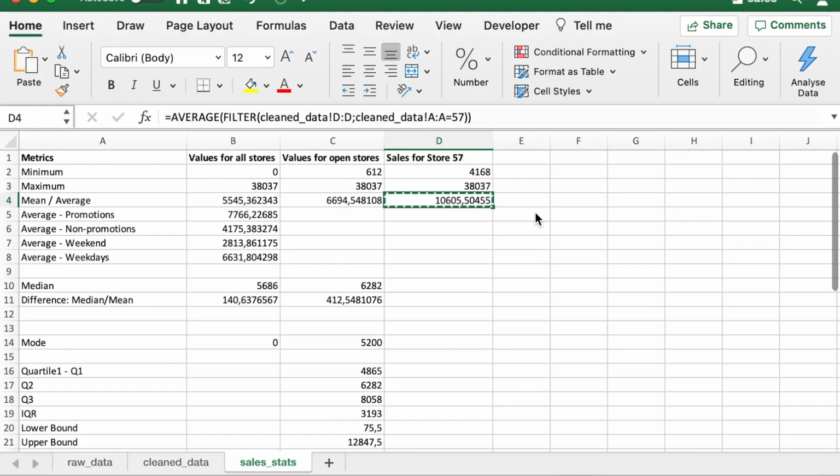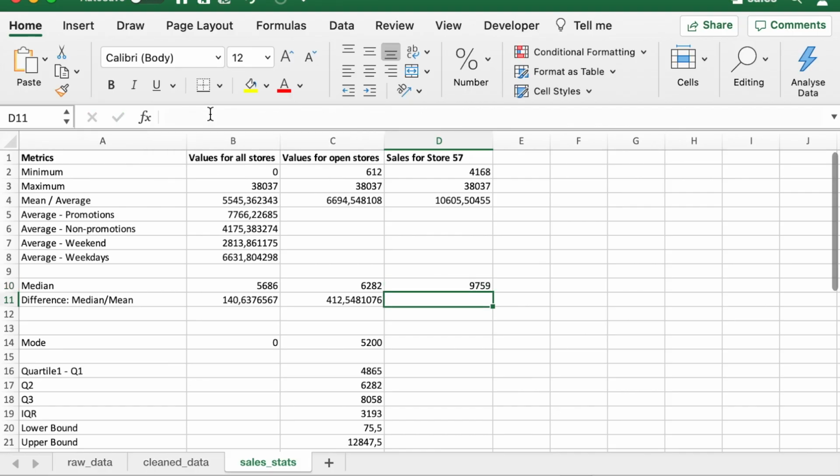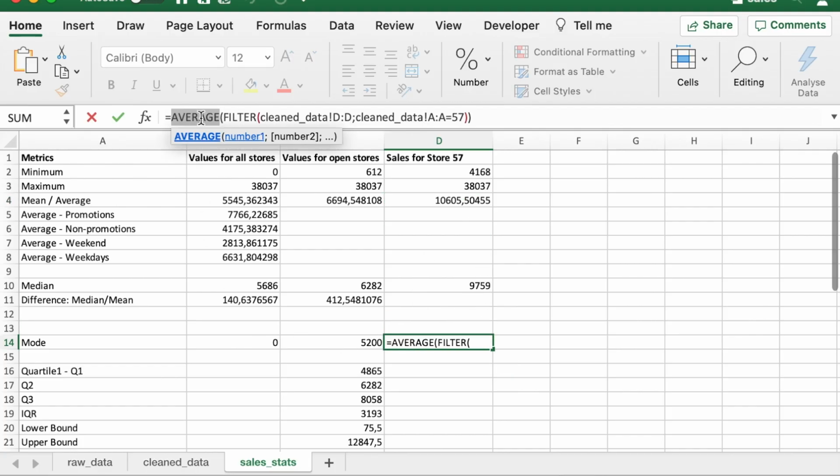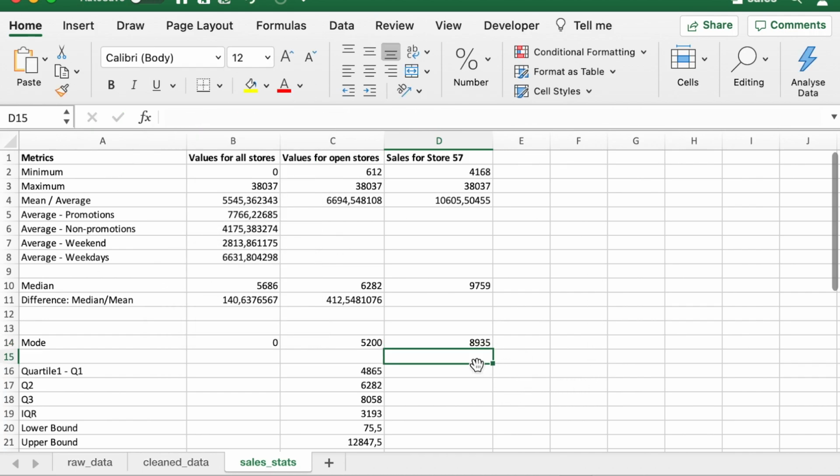We can copy the same formula for calculating median. Median is also coming quite high, 9,759. And let's calculate the mode now. We'll copy the formula and calculate mode. We are going for the single mode once again, and this is also again a higher value compared to the rest of the stores. How do we interpret this?